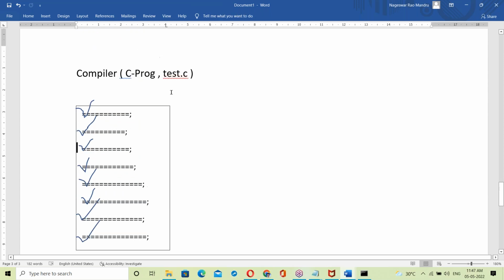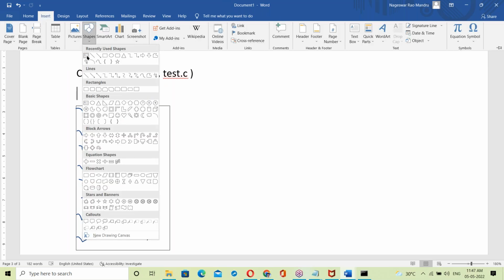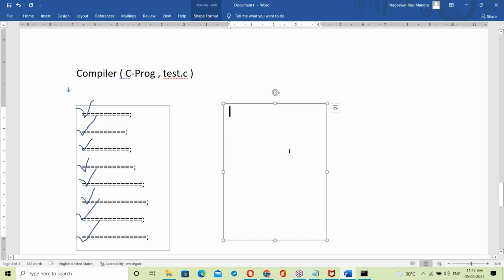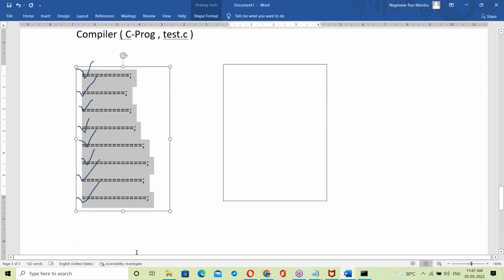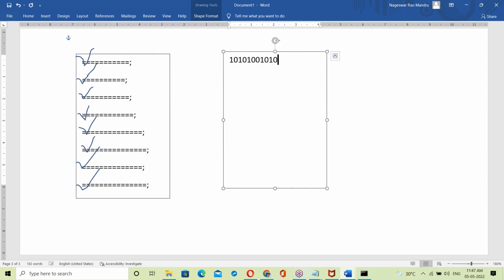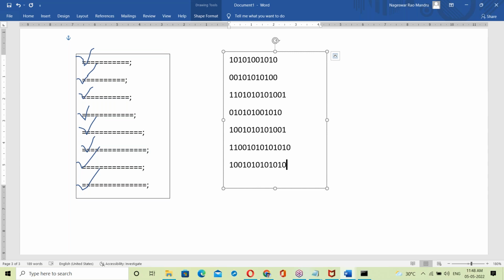If everything is fine, then the compiler opens one more file. It opens another file. After opening another file, this whole code converts into binary format, like zeros and ones format, and is written to another file.